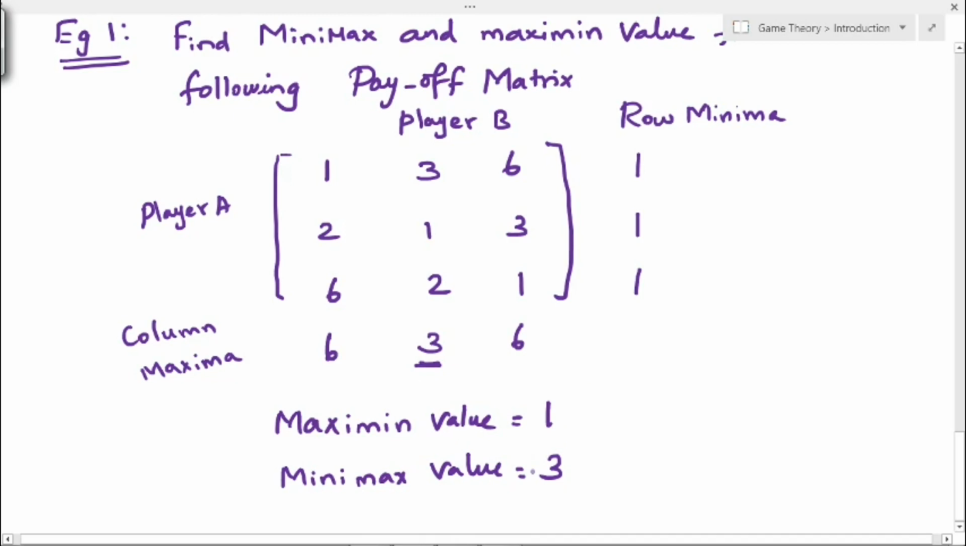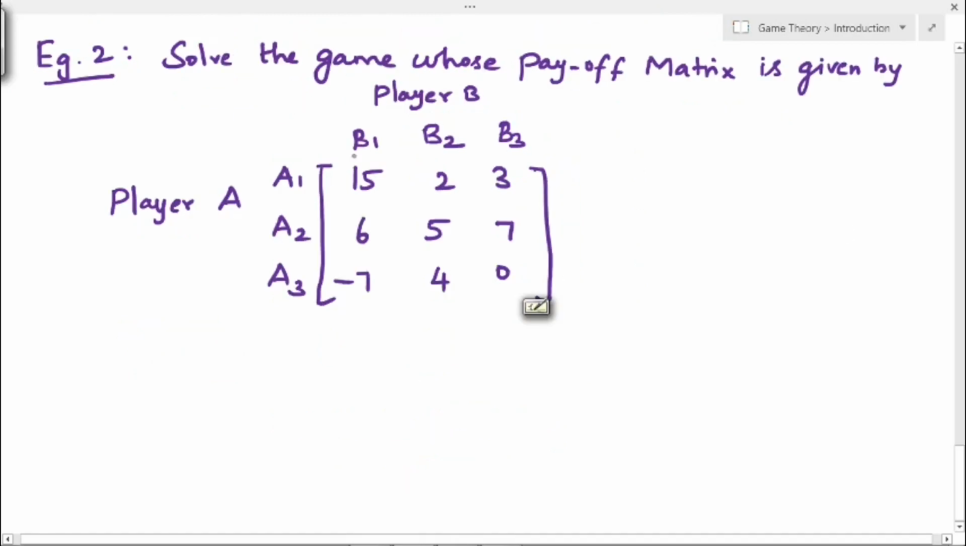Now we will solve one more problem. In this example, we have to solve the game whose payoff matrix is given. We have player A and player B, both players having 3 strategies, and we have the payoff matrix. First we have to find the row minimum and column maximum.